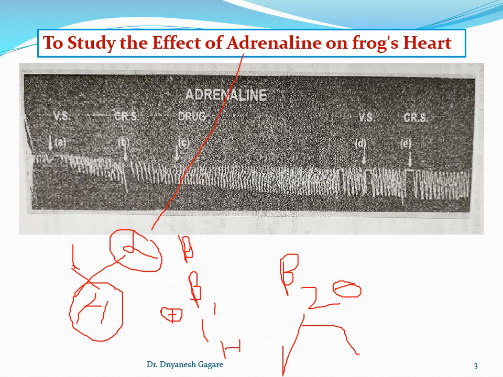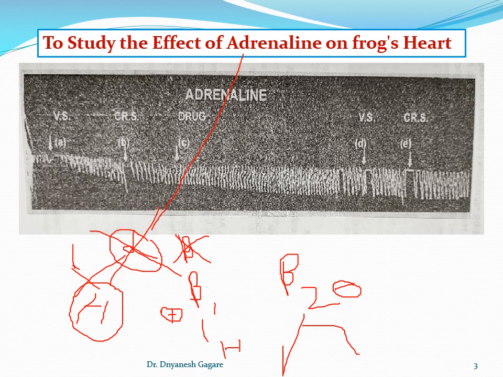Okay, students, there are also drugs in the market whose effect is opposite to adrenaline, and these are called adrenergic blocking drugs. Some drugs block the effect of adrenaline on the heart, or the effect of sympathetic nerves on the heart. For example, there are beta blockers and there are alpha blockers.